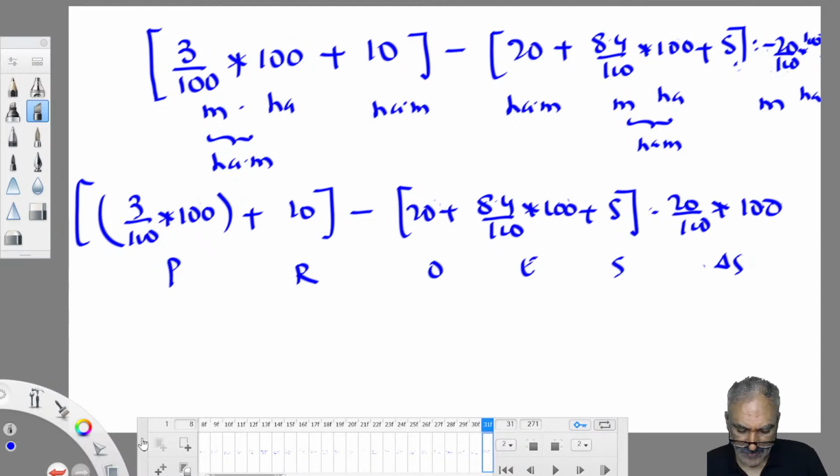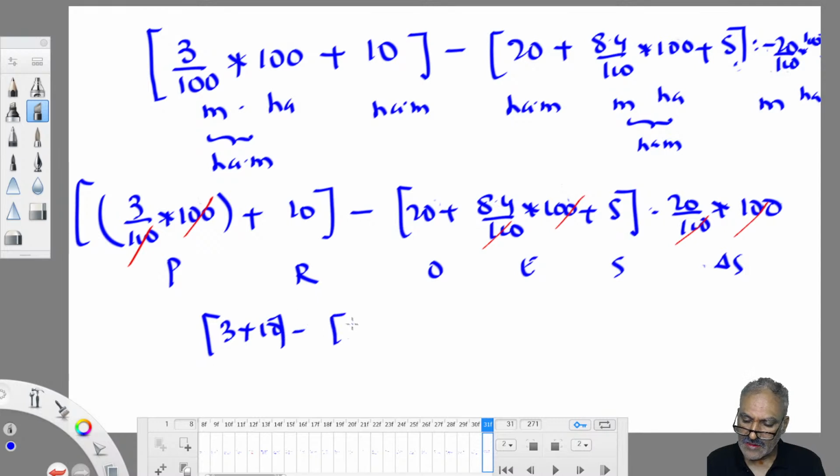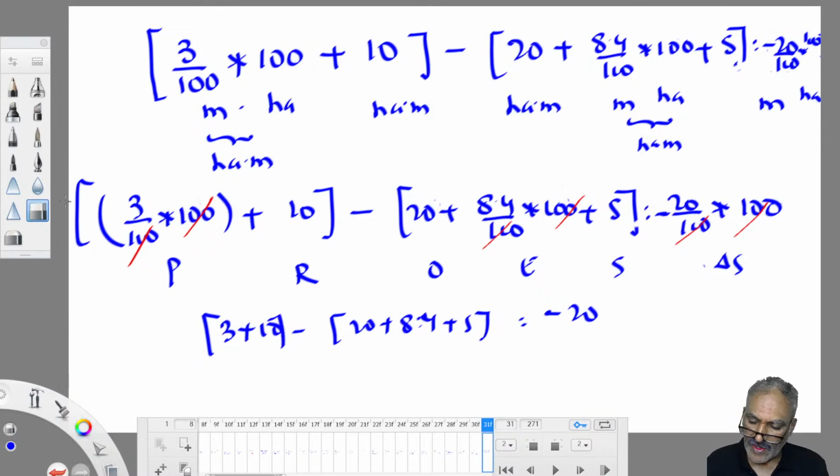Now let us see how to simplify. If we simplify, 100 cancels, 100 cancels, 100 cancels. Simple it is. So 3 plus 10 minus 20 plus 8.4 plus S is equal to minus 20. This minus is there, that is very, very important. Come on, simplify now. How much are you getting? 13.